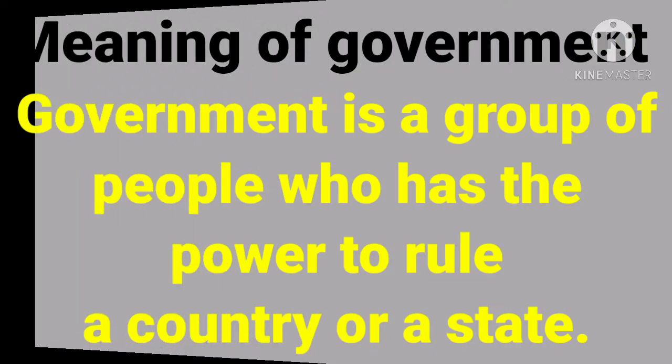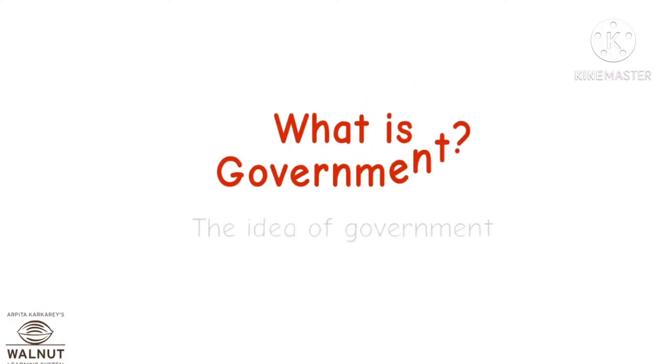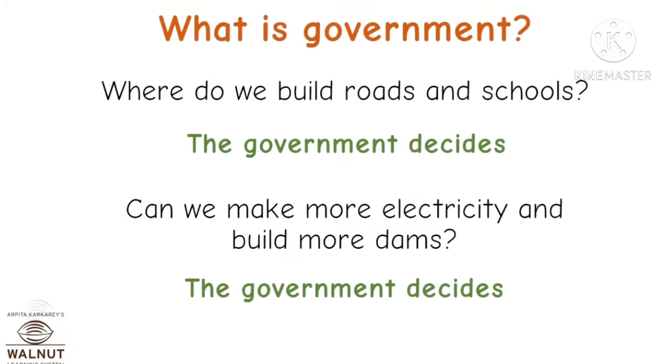Government is a group of people who has the power to rule a country or a state. So, what is government? Where do we build roads and schools? The government decides. Can we make more electricity and build more dams? The government decides.